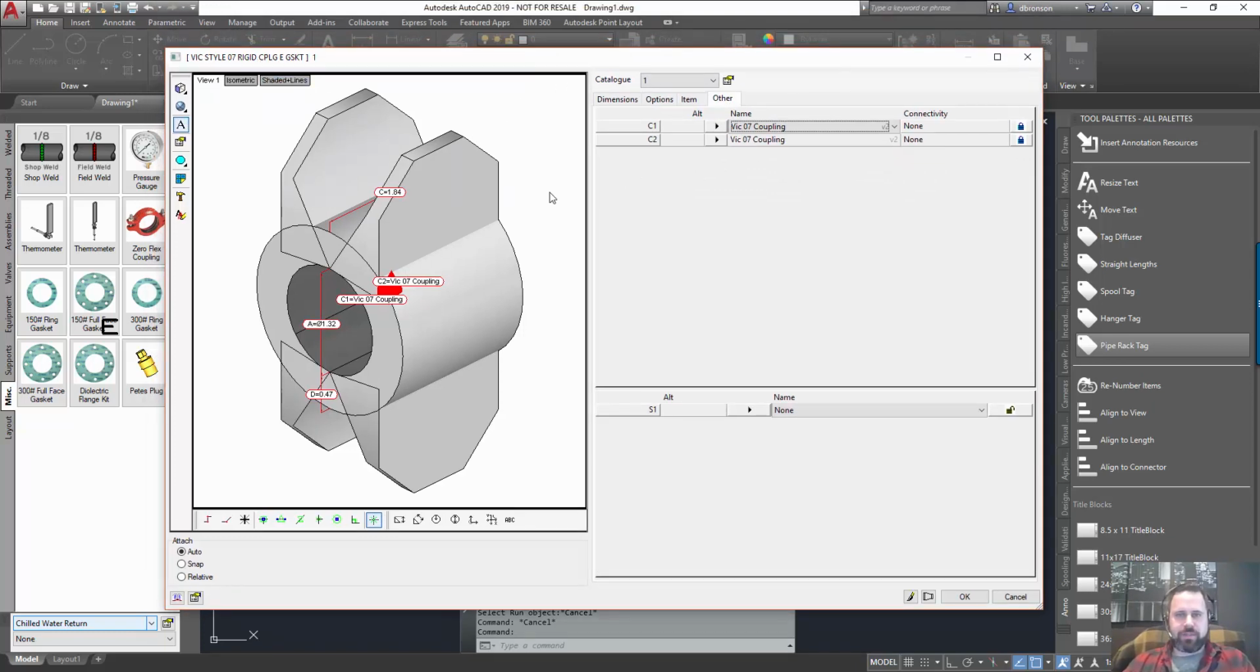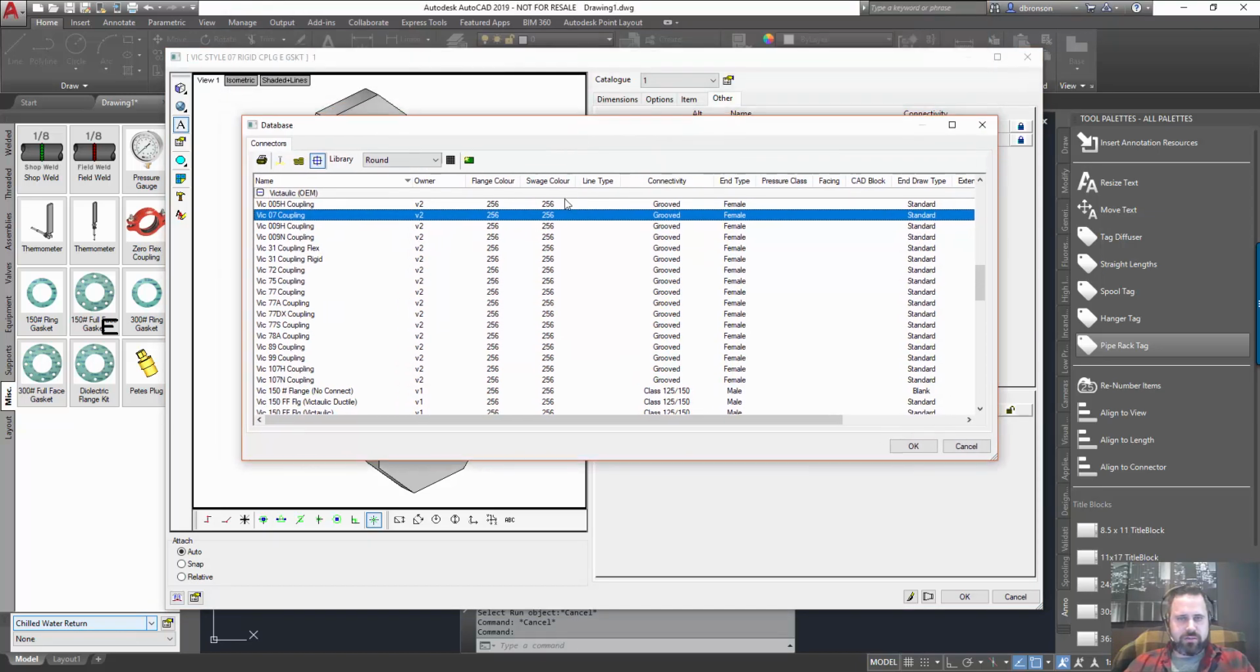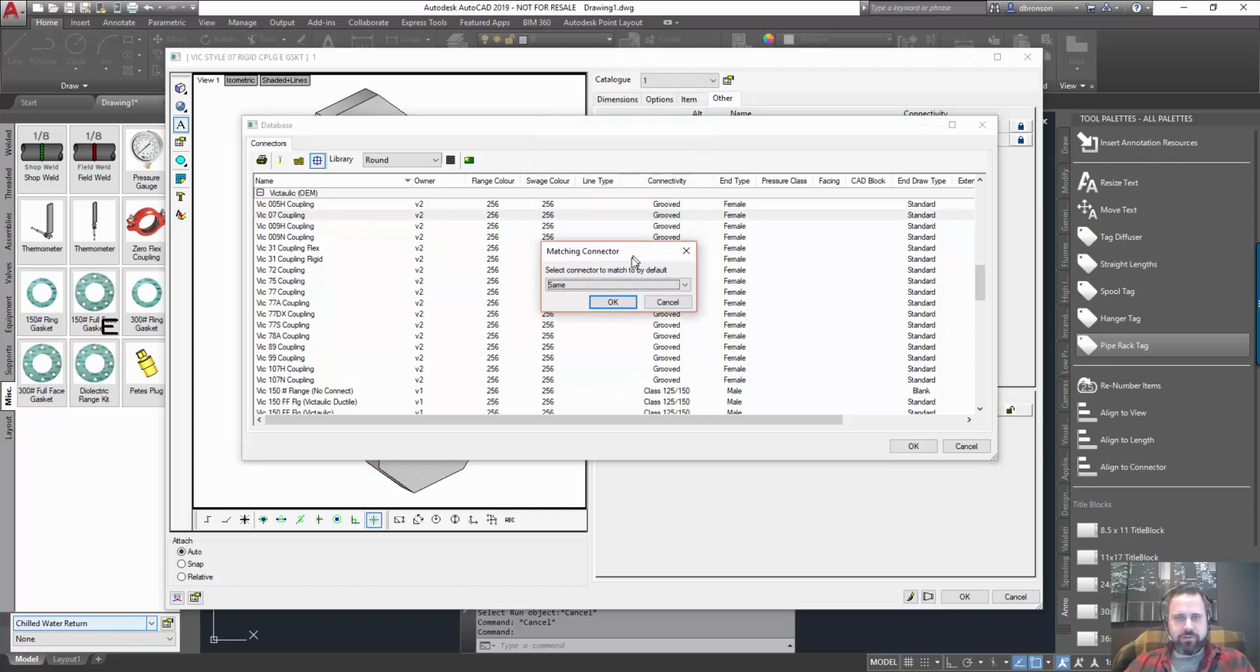I'm going to go specifically to the coupling. So for sake of demonstration, we can go to a specific connector here. There's a new feature here called matching connector. The default is set to same. Okay, so my first thought was, well, if it's the same, it should override the connector on the pipe with the same connector. A little bit of a flaw in that logic is that the end type is female. So if it tries to override the pipe, which should be a male, tries to push it to a female, then I've got female to female, and it kept kicking it back on me.